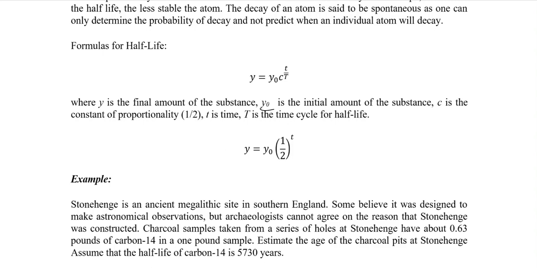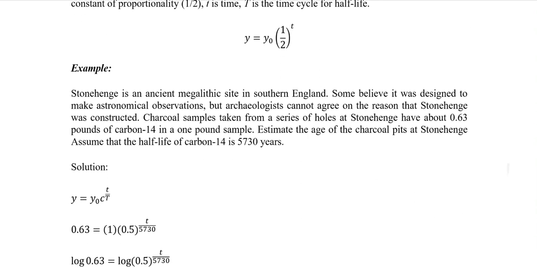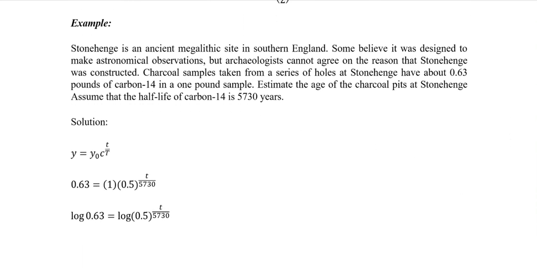Let's take an example of Stonehenge. If you have seen the Windows XP wallpaper, that scenery with the stones is called the Stonehenge site. Stonehenge is an ancient megalithic site in southern England.